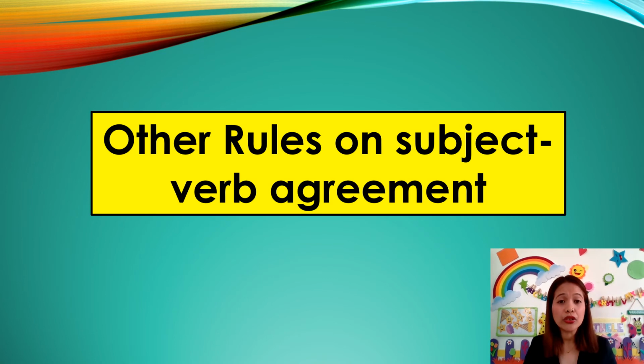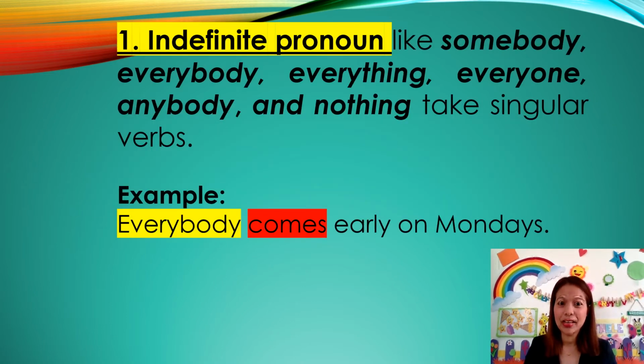To fully understand the use of subject and verb agreement, let's study the following rules and try to find which is the subject and the verb in each given sentence. Are you ready? Okay, great. The first one, indefinite pronouns like somebody, everybody, everything, everyone, anybody, and nothing always take the singular verb.